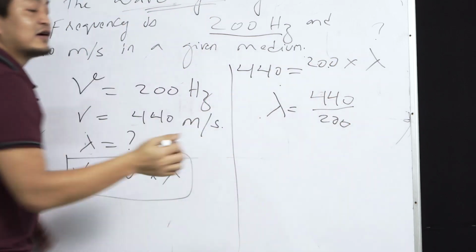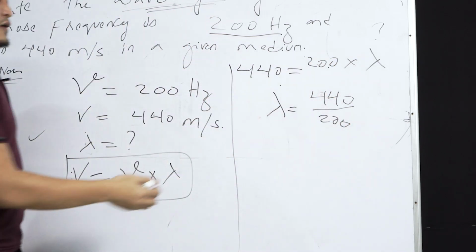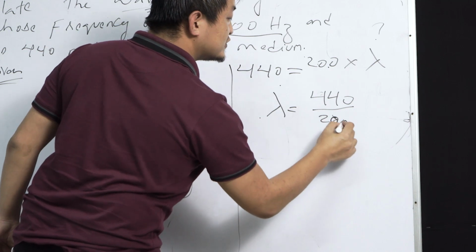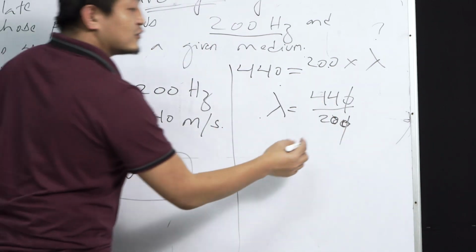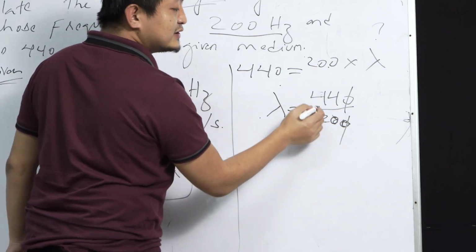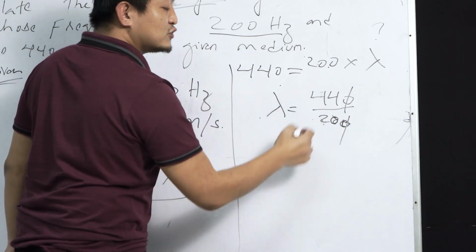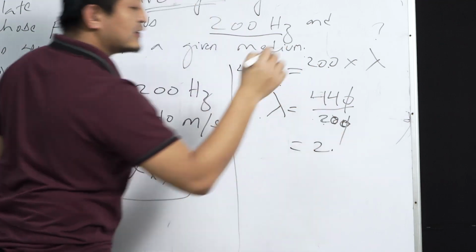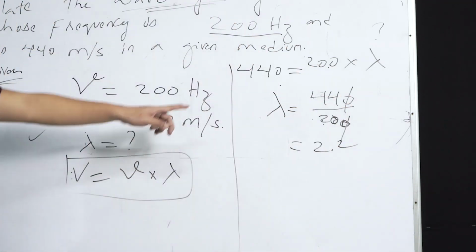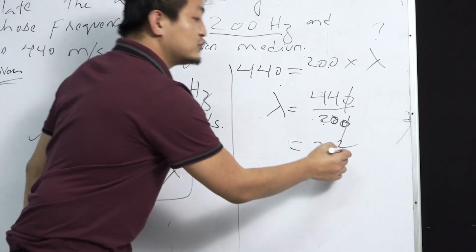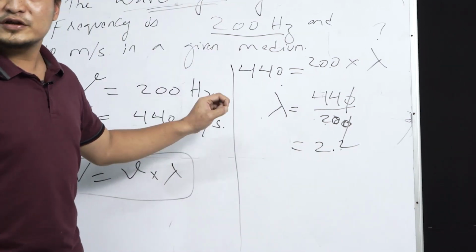This is like a cross multiplication. We can cancel the zeros. Now 44 divided by 20 gives 2.2. So 2.2 is our answer, but the unit is important.